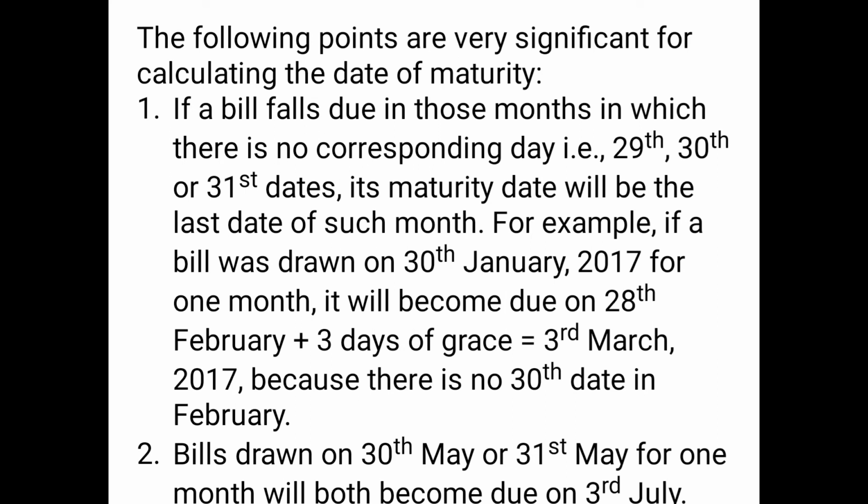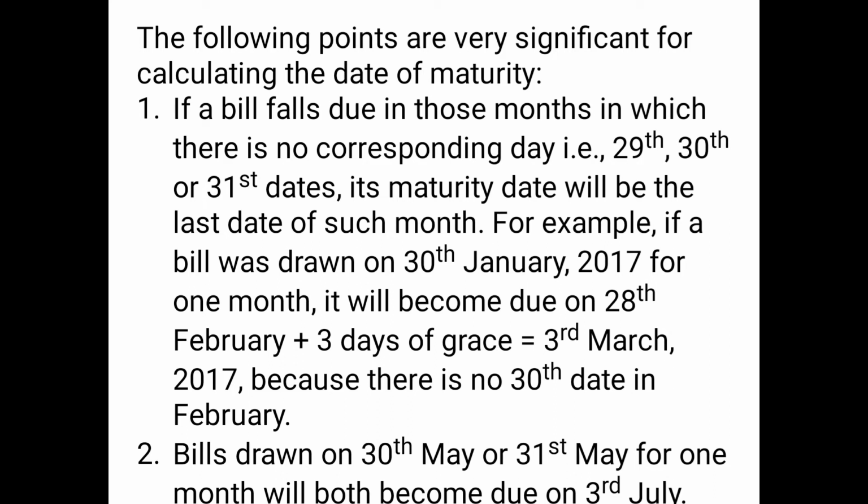Moving ahead, the following points are very significant for calculating the date of maturity. If a bill falls due in a month in which there is no corresponding date, like 29th, 30th or 31st in February, its maturity date will be the last date of such month. For example, if a bill was drawn on 30th January 2017 for 1 month, it will become due on 28th February, plus 3 days of grace, that is 3rd March 2017, because there is no 30th date in February.